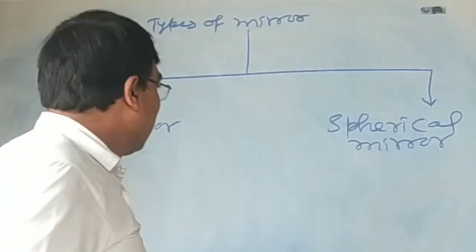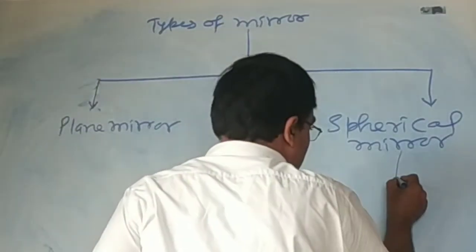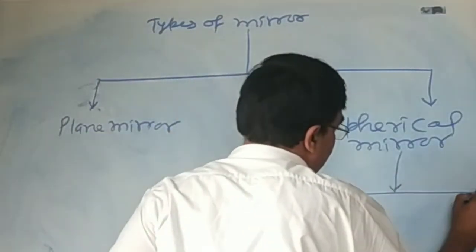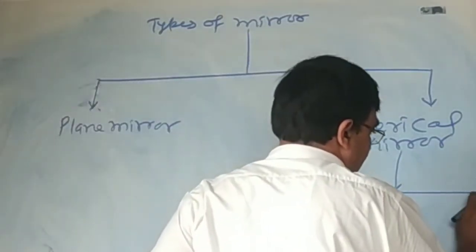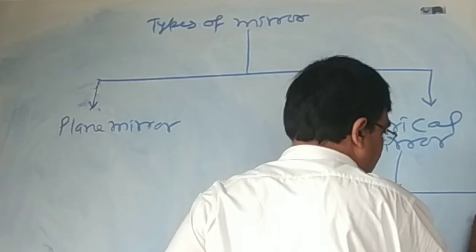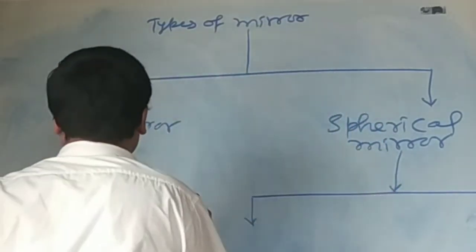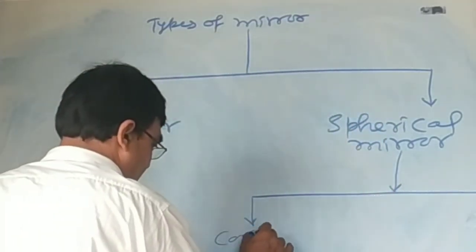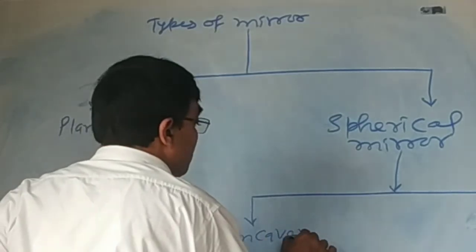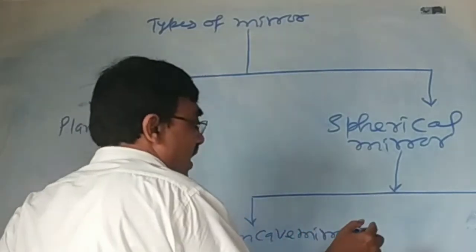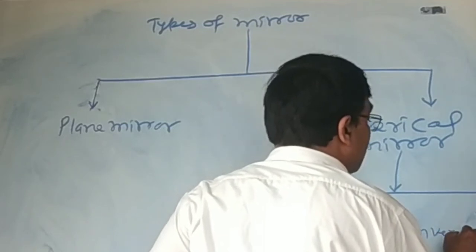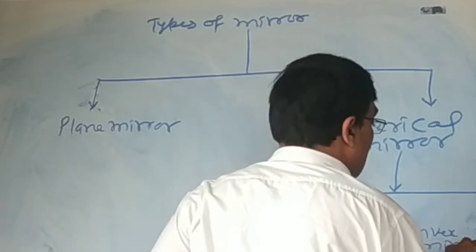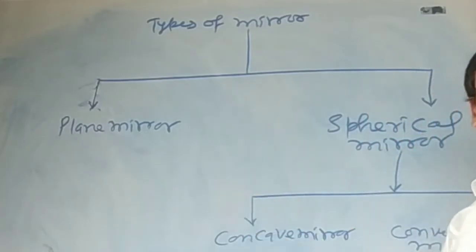A spherical mirror has two types, concave mirror and convex mirror. This is the classification of mirrors.